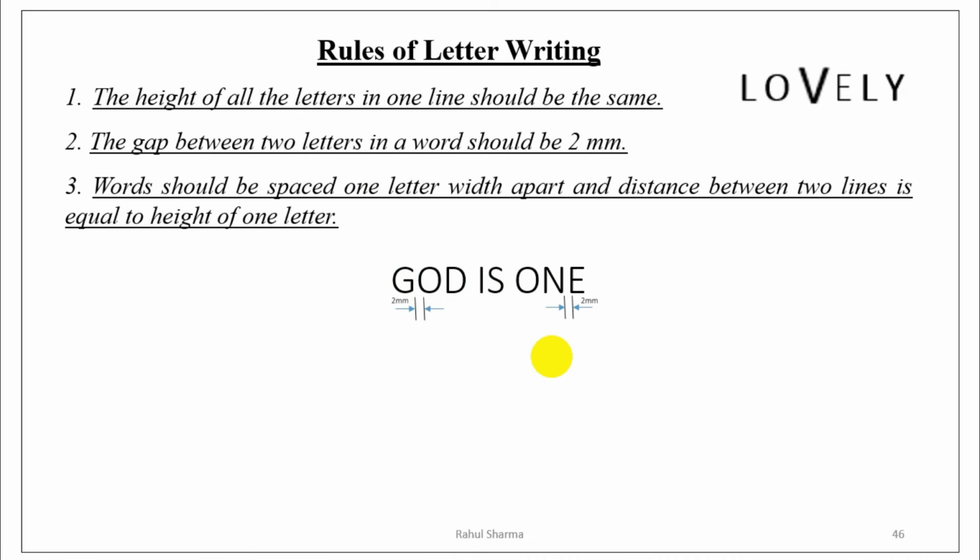The third point: words should be spaced one letter width apart, and the distance between two lines is equal to the height of one letter. Now what do you mean by the gap between two words? This God is known as a single word, so the gap between God and is, meaning the gap between D and I, should be equal to the width of a normal letter. If we have a question of 10 mm height, we will calculate the width, and it comes to 7 mm. So we will take a 7 mm gap between D and I as per the calculated width of a normal letter, like this. Same between S and O.